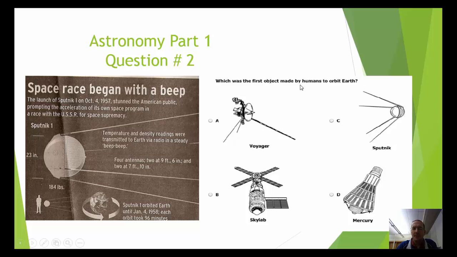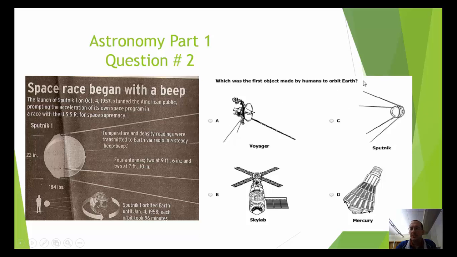Which was the first object made by humans to orbit the Earth? In looking at this picture, the main idea you need to think about is which one came first. The least advanced objects had to have come first when you talk about any type of advancements. A and C appear to be the least amount of advancement, and then when you look down at B and D, these appear to have occurred much later after C and A.